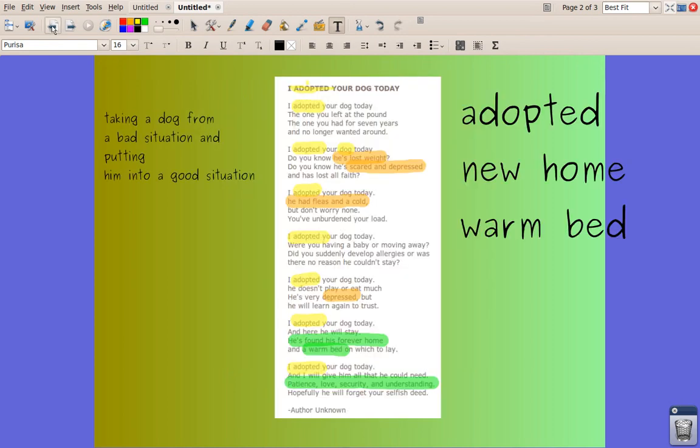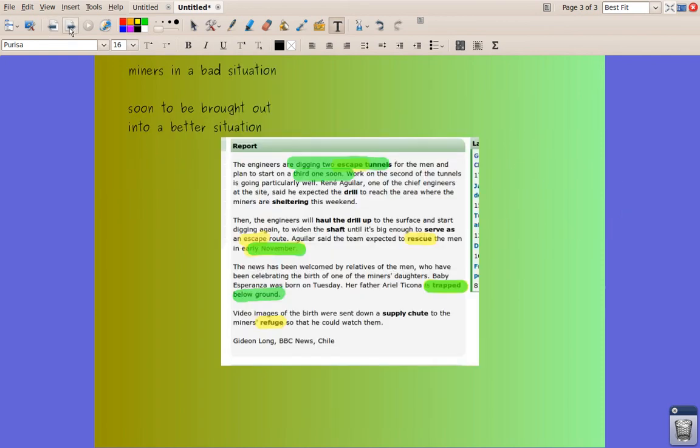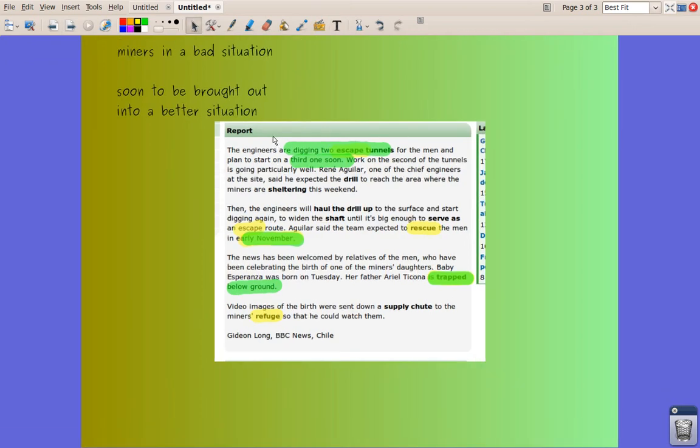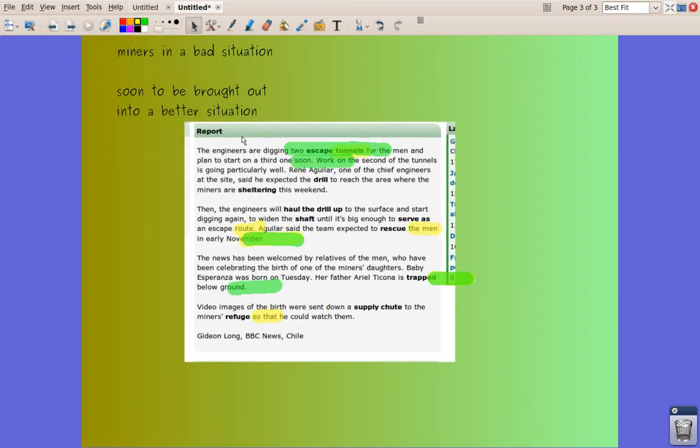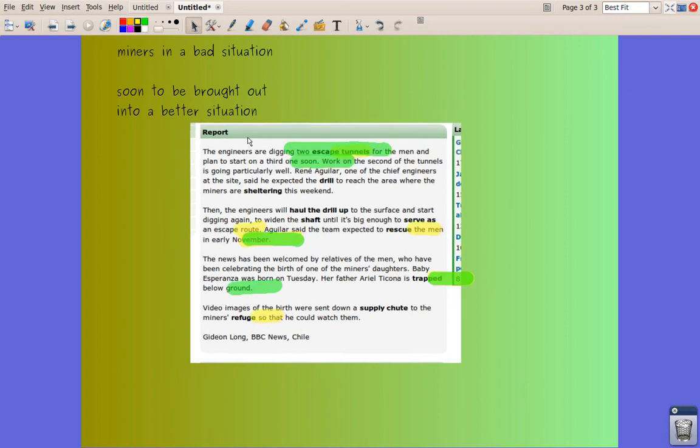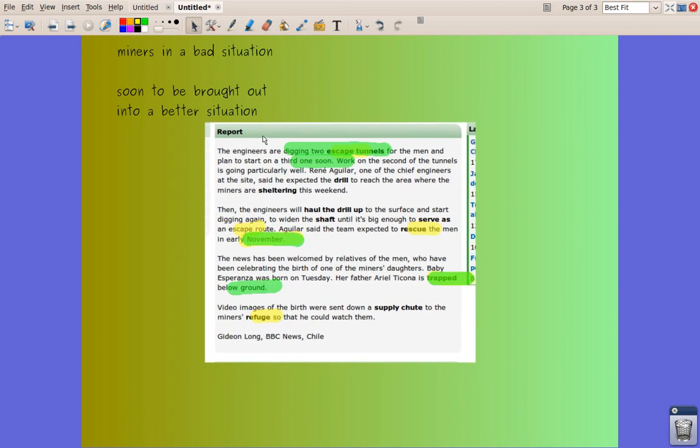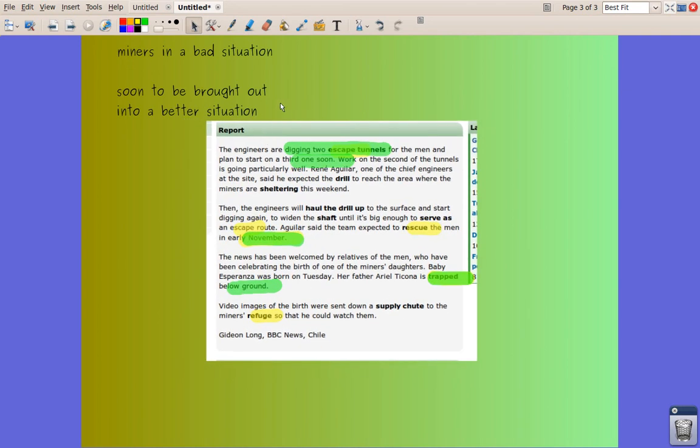So we can see a similarity between these two texts. One of them is a poem, the other one is a short news article. And if we can identify the commonality, then we can identify the common theme of the two texts. Can you see what's similar between the two?